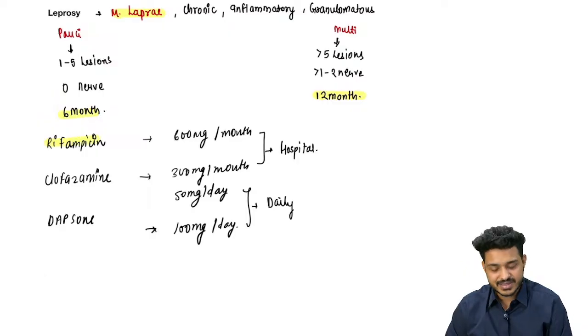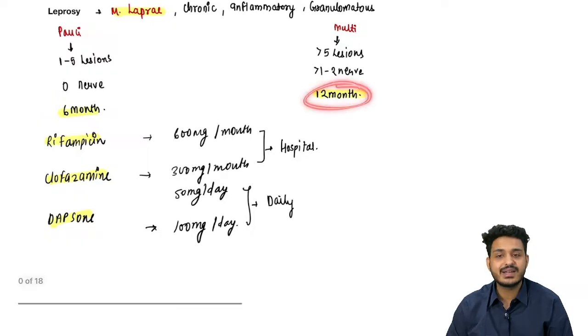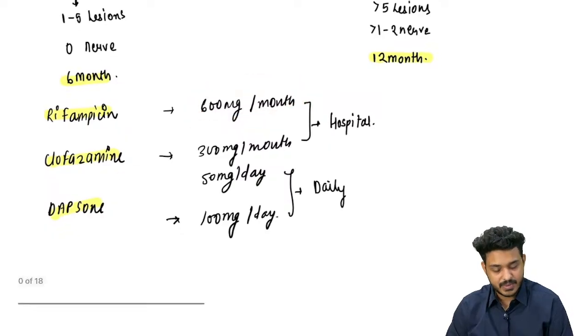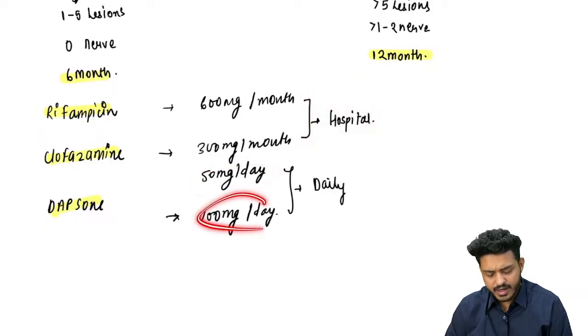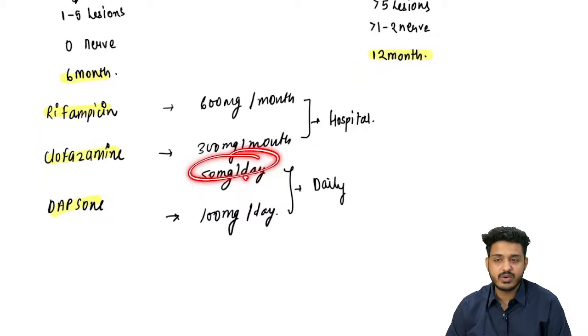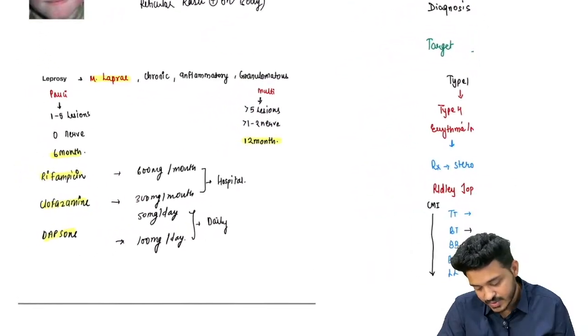What about this particular one? Rifampicin. We can give rifampicin, clofazimine and dapsone. The drugs remain same, but the treatment course is going to be different. For paucibacillary it is going to be 6 months. For multibacillary it is going to be 12-month treatment, right? Rifampicin we are going to use 600 milligram per month. 300 milligram per month is going to be what? Clofazimine. They are going to be given in the hospital. And for the dapsone we are going to give 100 milligram, 100 OD. This is going to be the basic treatment, and 50 milligram per day they are going to take at home, right? Once the patient goes home, they are going to take 50 milligram of clofazimine and 100 milligram of dapsone. That has been asked previously, right? So this is going to be the treatment protocol.